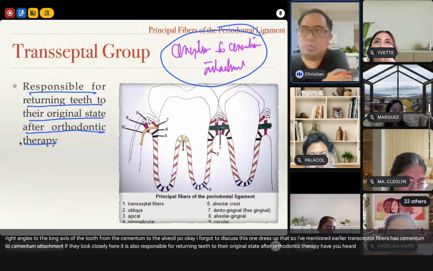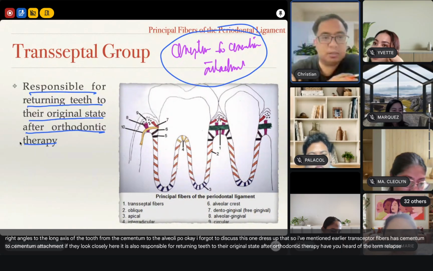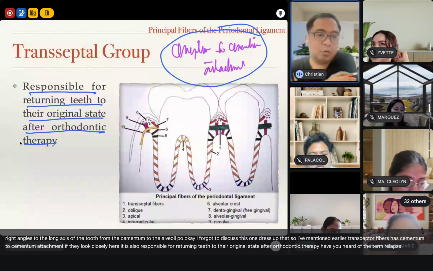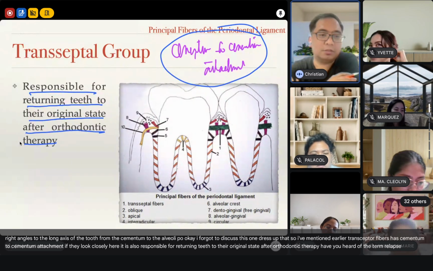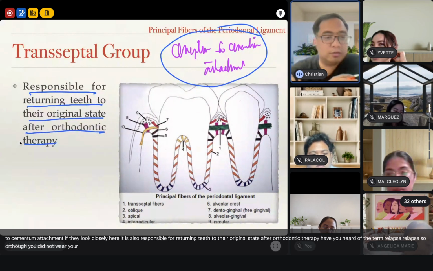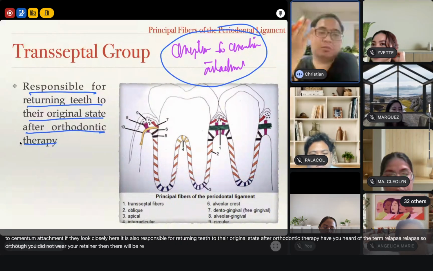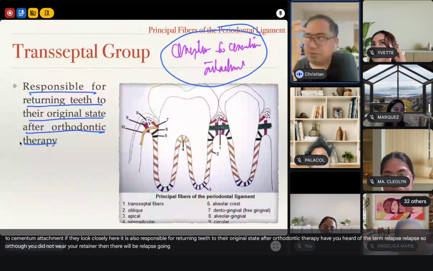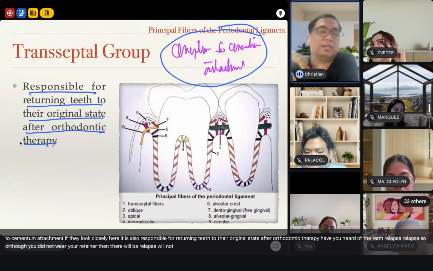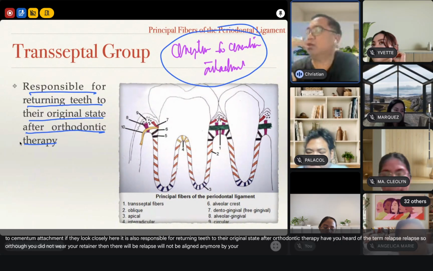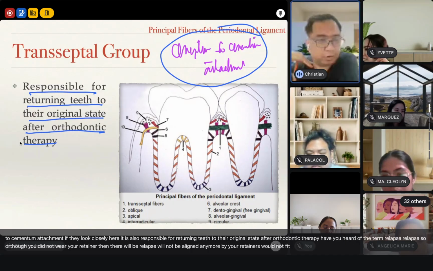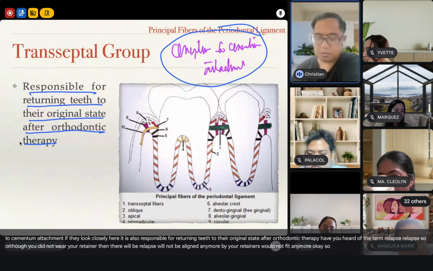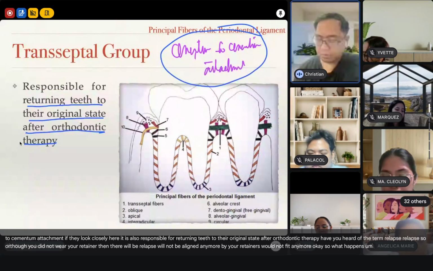Have you heard of the term relapse? Not the relapse of being heartbroken, ha? Relapse. After ortho, if you did not wear your retainer, then there would be relapse. Your teeth will not be aligned anymore, right? Your retainers would not fit anymore. So what happens during relapse?